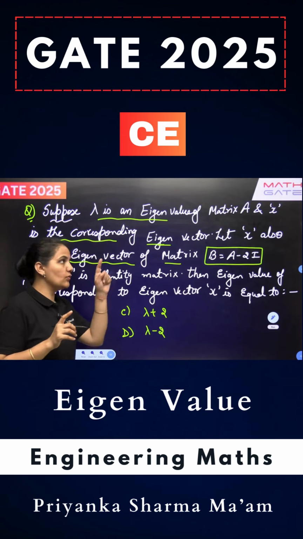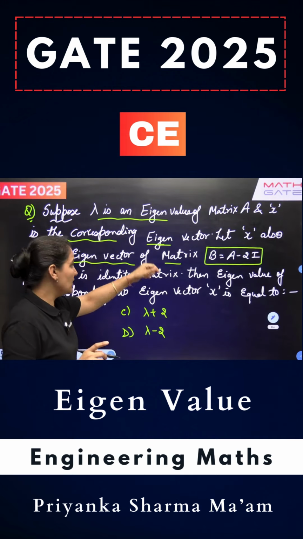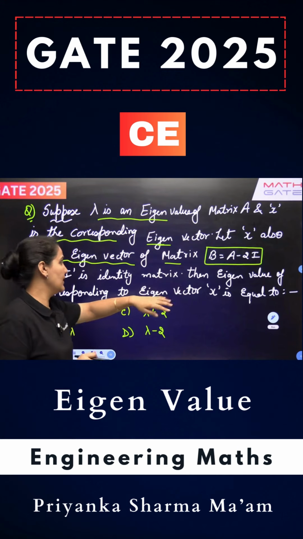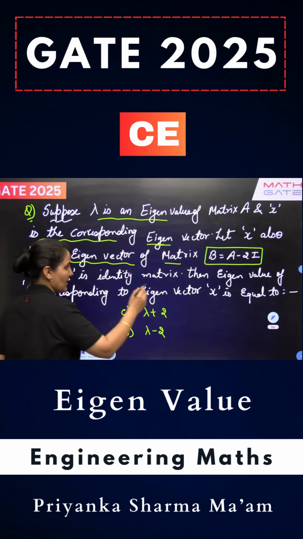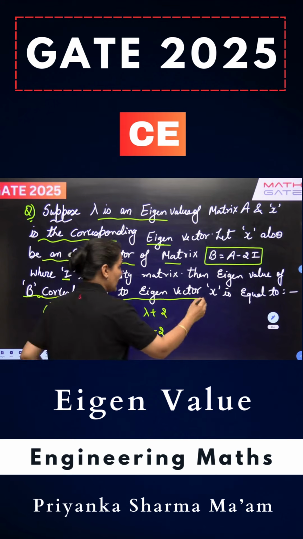So it's given to you that for matrix A, the eigenvalue is lambda and the eigenvector is X. For the matrix B, which is equal to A minus 2I, X is also an eigenvector, and I is an identity matrix. So we need to find out the eigenvalue of B corresponding to the eigenvector X.